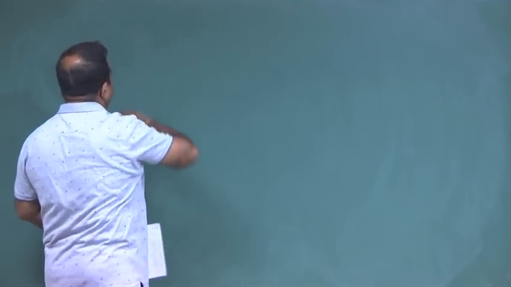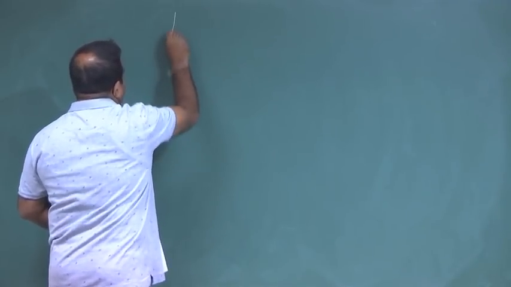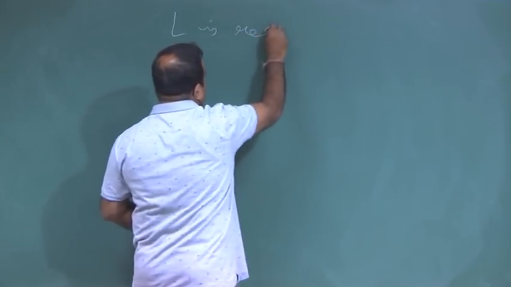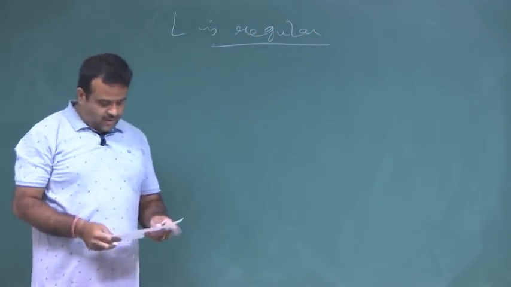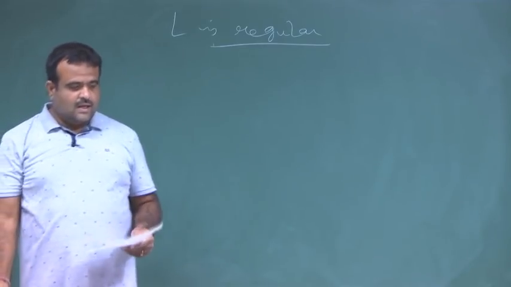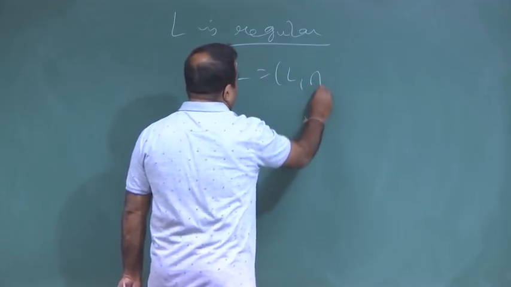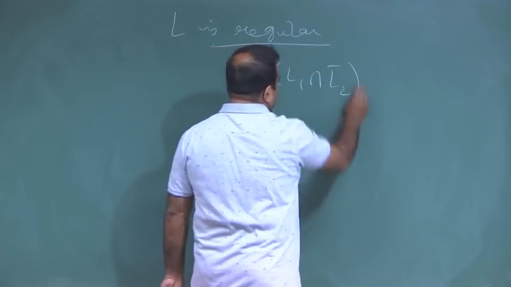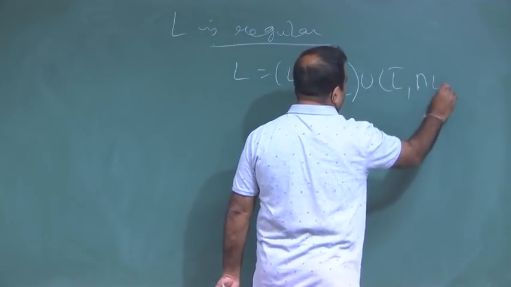Using the regular expression to check whether the language is non-empty. We know L is regular, because of the way we have constructed it. Now L is basically what? L is L1 intersection L2 complement union L1 complement intersection L2.